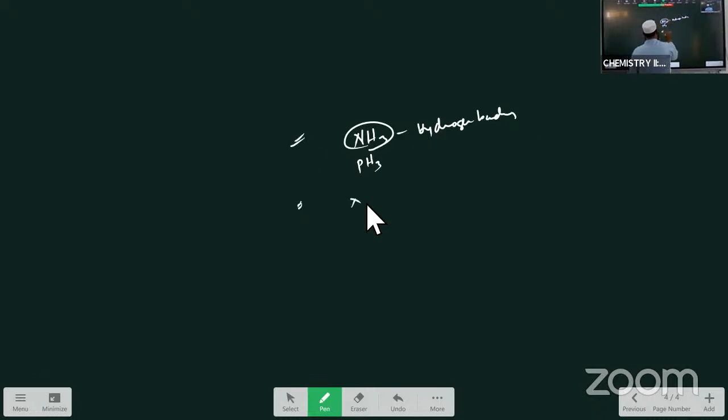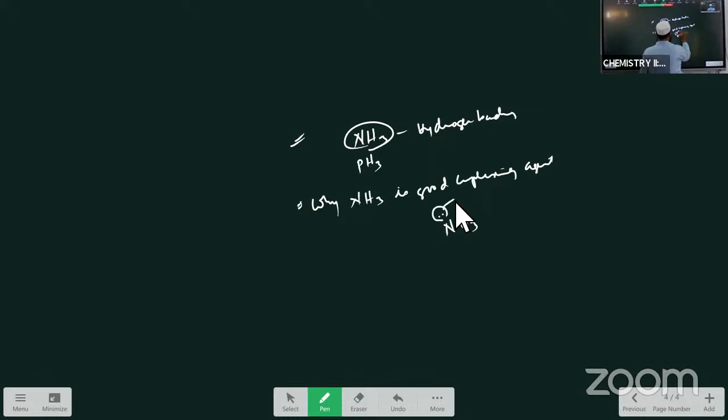Now next, why is NH3 a good complexing agent? You know that NH3 contains a lone pair of electrons and it readily donates its lone pair of electrons to the metals. As a result, it forms the complexes.